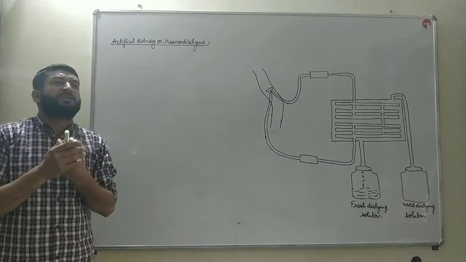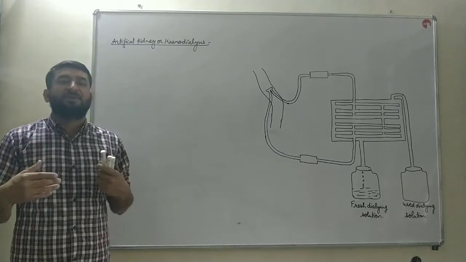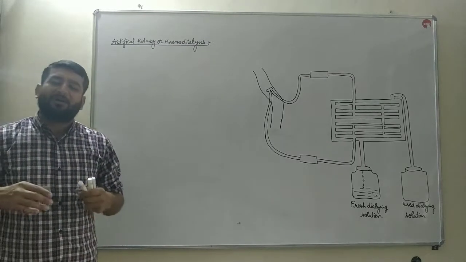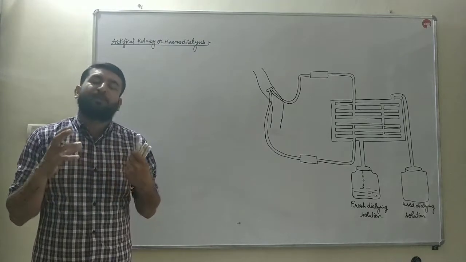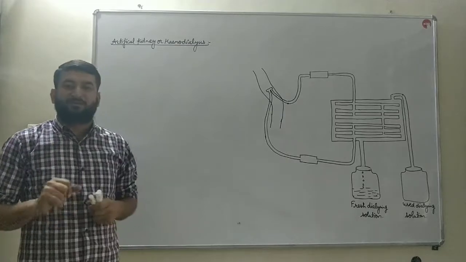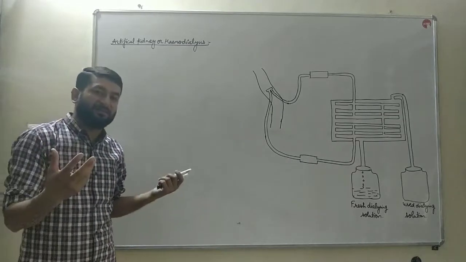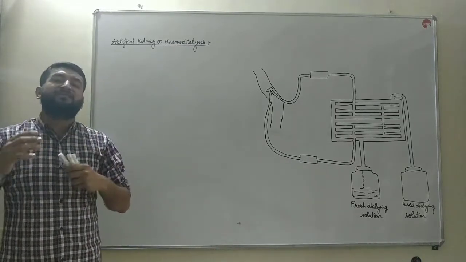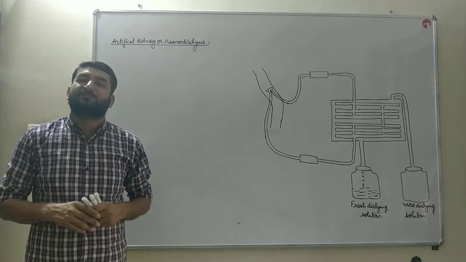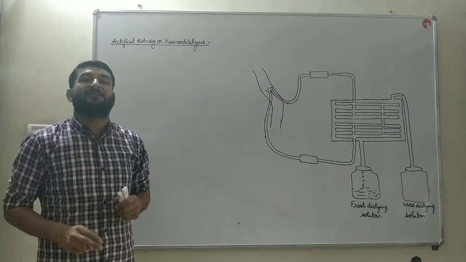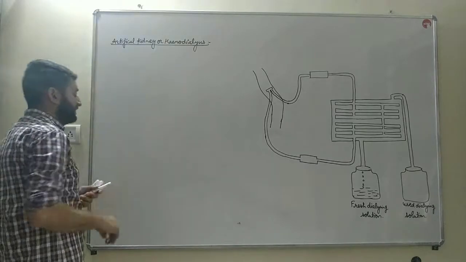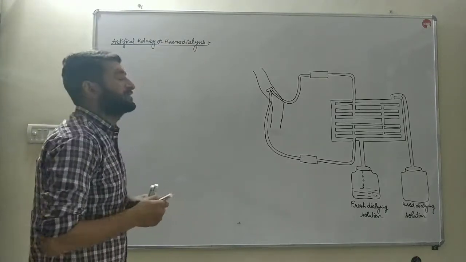And if, due to excessive use of toxins or due to certain injury, we have a kidney failure or our kidney does not function properly, in the dysfunctioning of the kidney we have two options. First is kidney transplant. That is, we take a kidney from a suitable donor. That is kidney transplant. And the second method, which is in your syllabus in detail, is artificial kidney or hemodialysis.